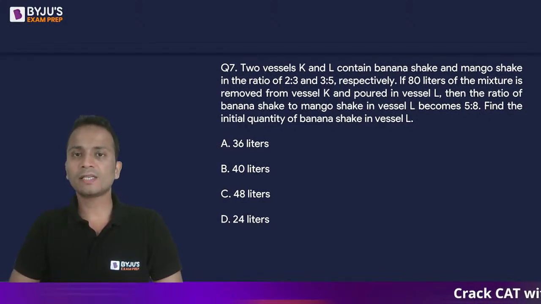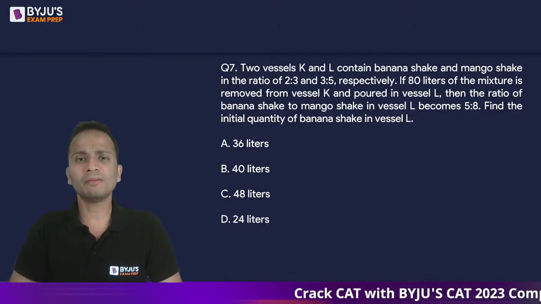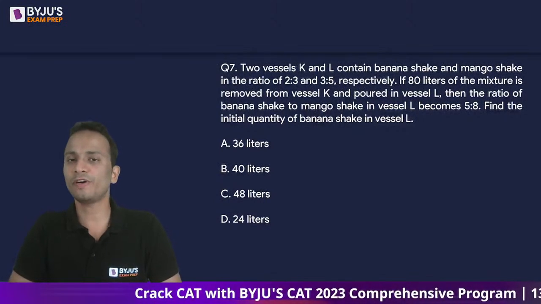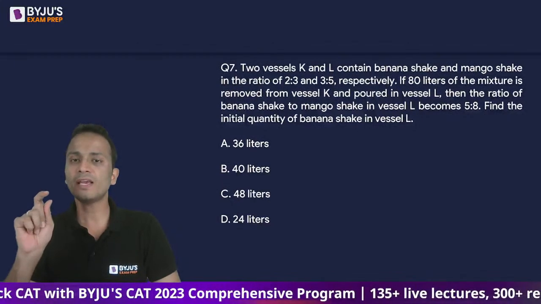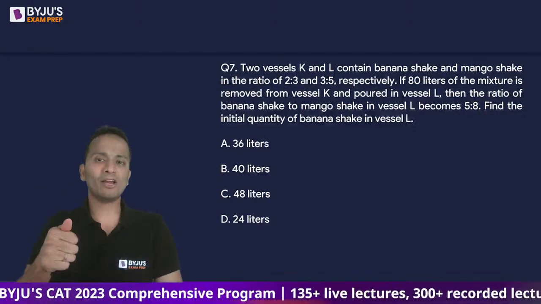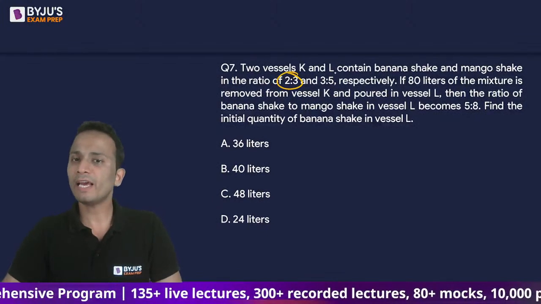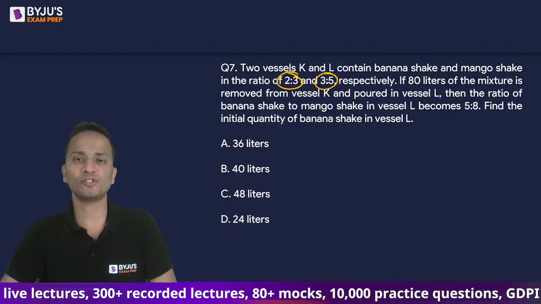Now, two vessels K and L contain banana shake and mango shake in the ratios 2 is to 3 and 3 is to 5 respectively. So the first vessel K has banana and mango shake in the ratio of 2 is to 3. The second vessel L has banana shake and mango shake in the ratio of 3 is to 5.